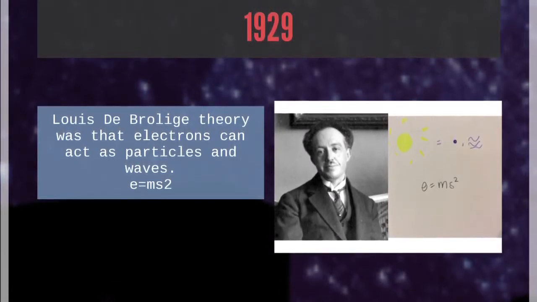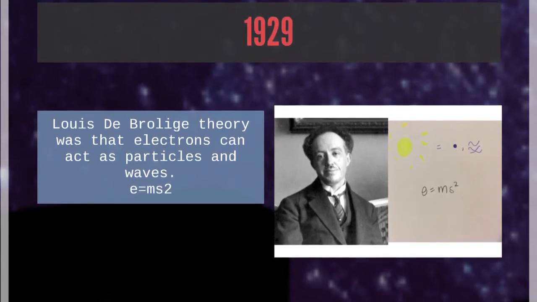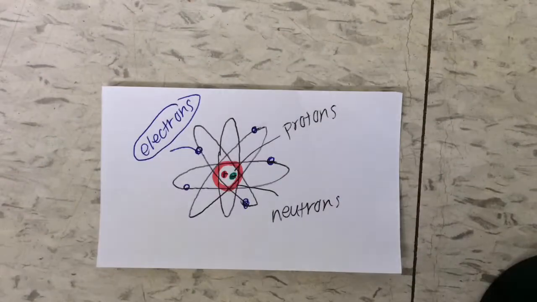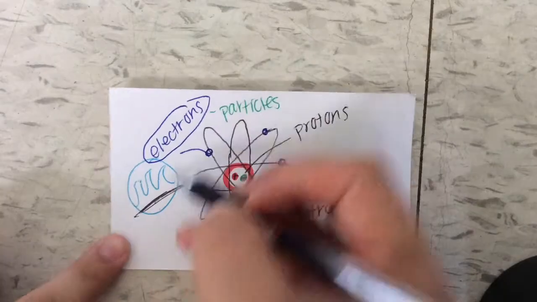In 1929, Louis de Broglie's theory was that electrons can act as particles and waves. And we know that that isn't true because even though the electrons, the particles, and the waves are the same, we know that the waves are heavier than the particles and the electrons.